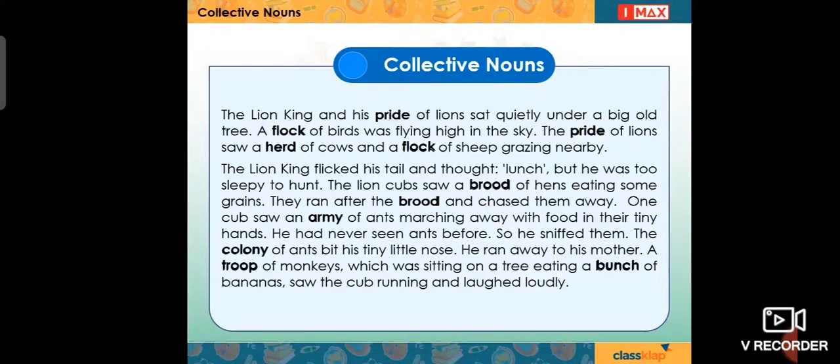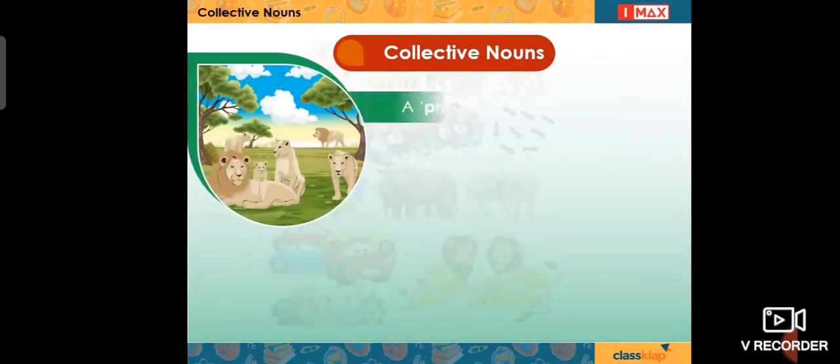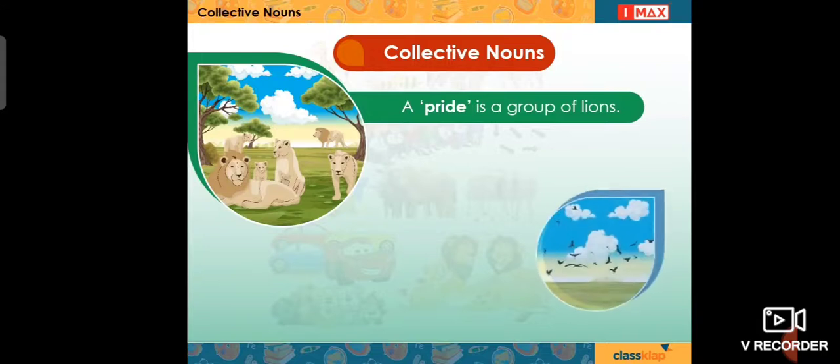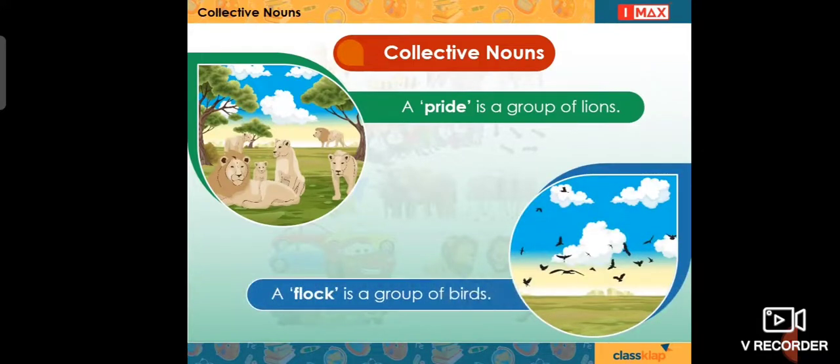Notice the words that are in bold: pride, flock, herd, brood, army, colony, troop, and bunch. All these words are collective nouns. Remember, we use collective nouns to identify group of nouns. Let us see what these words mean. A pride is a group of lions. A flock is a group of birds and also a group of sheep.